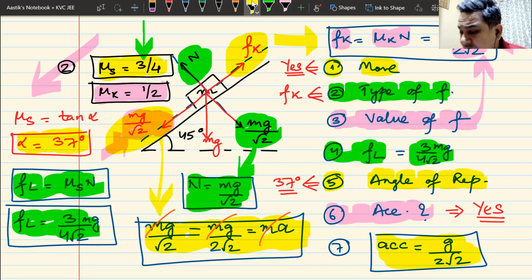Am I clear with this concept? All the questions, we have done two different questions. In the first question, it was not moving, so it was static. In the second question, it was moving, and hence everything was in the kinetic range. Do we understand this question? Can I have some raised hand that we understand this?